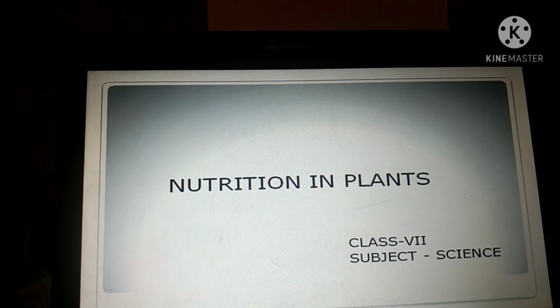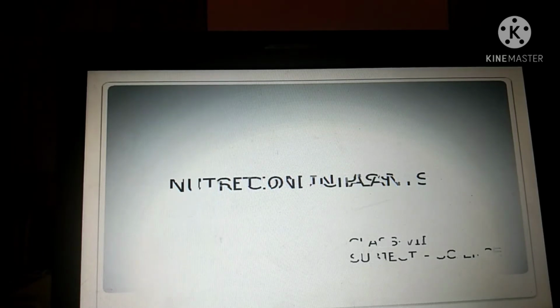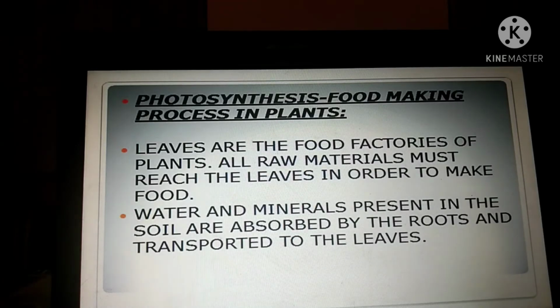So in yesterday's class we had studied about nutrition and what are nutrients, the definition of nutrition, as well as the different modes of nutrition, right? So today in this class we are going to start a very important process of chapter 1, that is the process of photosynthesis. So let's get started with today's class. Yes. So we start with photosynthesis today.